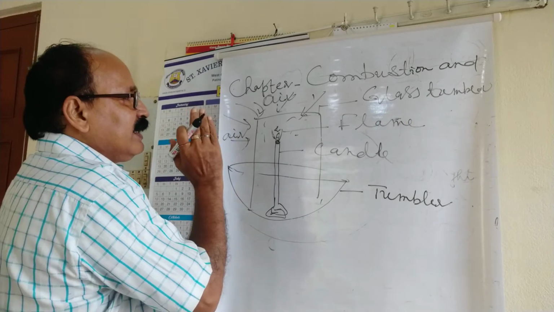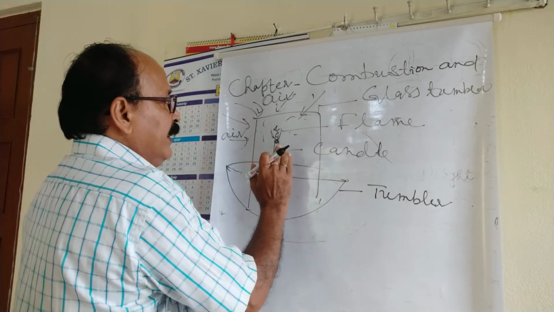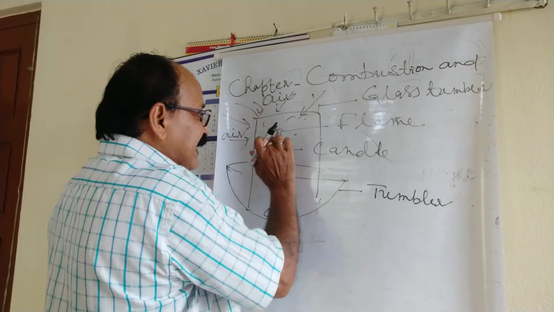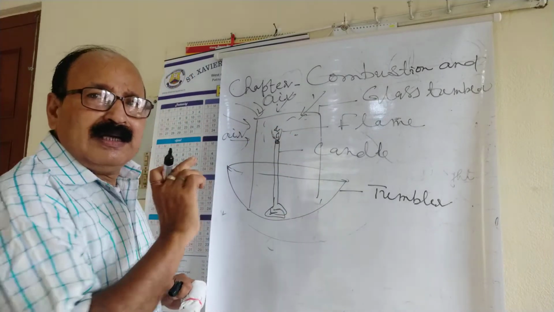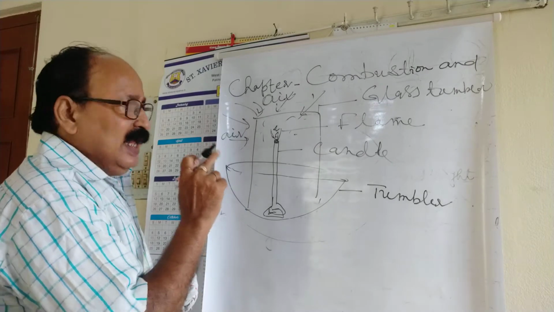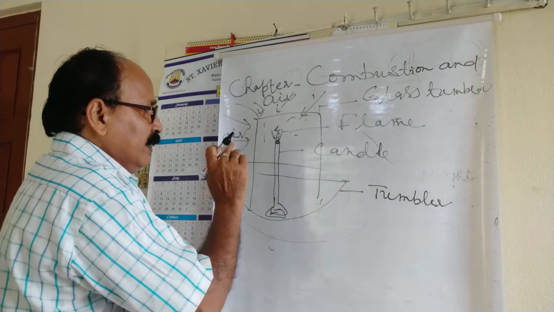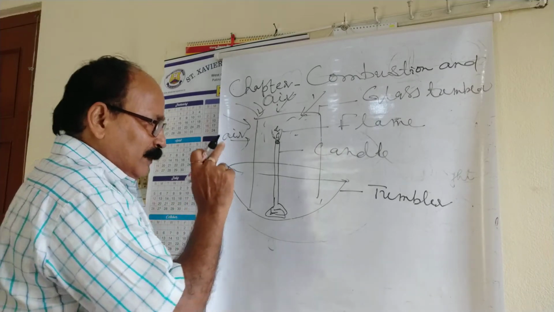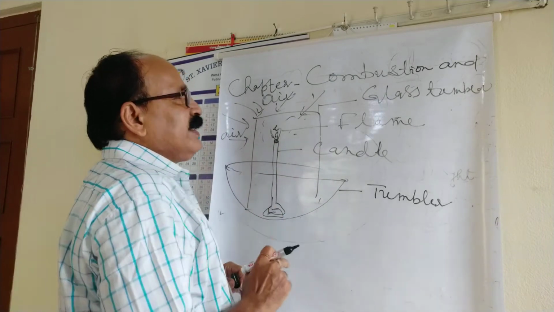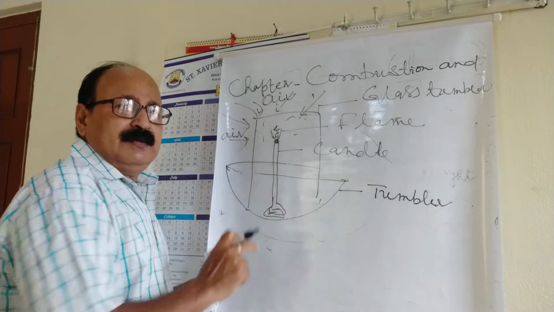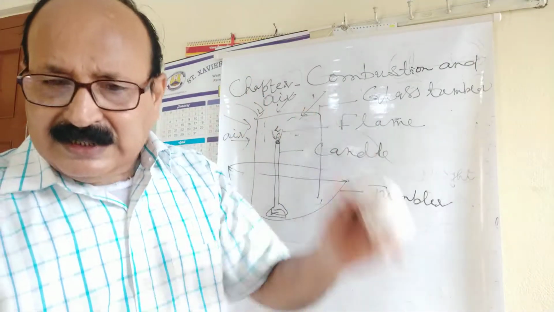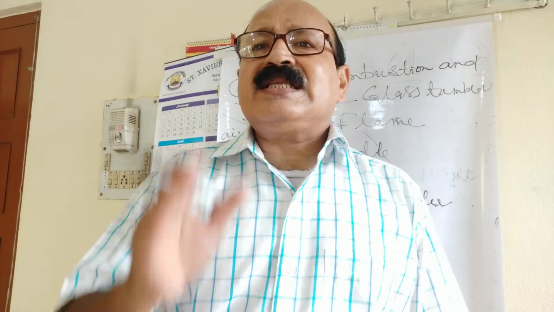And thus, as it remained inside, gradually it embedded the lighting portion of the candle, that is the wick, and thus gradually it extinguished. So by this, we can acknowledge that after the formation of carbon dioxide only, the flame of the candle, which has been covered by means of another glass tumbler, gets extinguished.